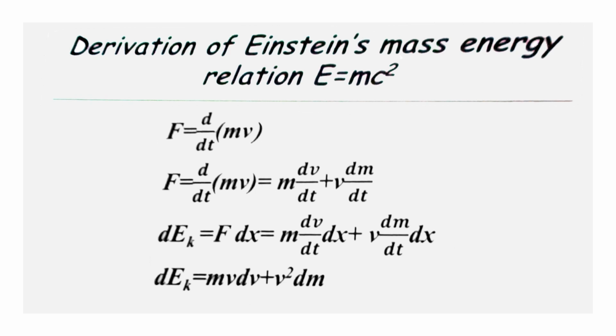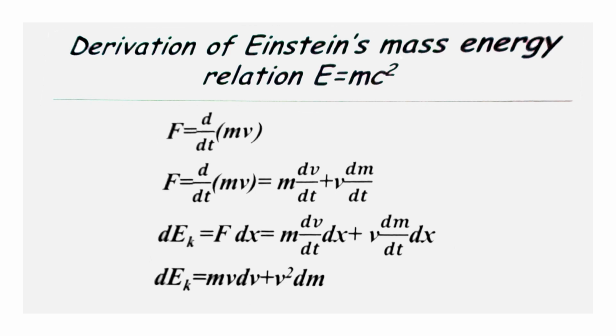Now let us derive an expression for the relation between mass and energy. Consider a body of rest mass m0. A force F is acting on it in the x direction. According to Newton's second law of motion, force is defined as the rate of change of momentum. That is, F equal to d by dt of mv. According to the theory of relativity, both mass and velocity are variable. Therefore, F equal to m into dv by dt plus v into dm by dt.